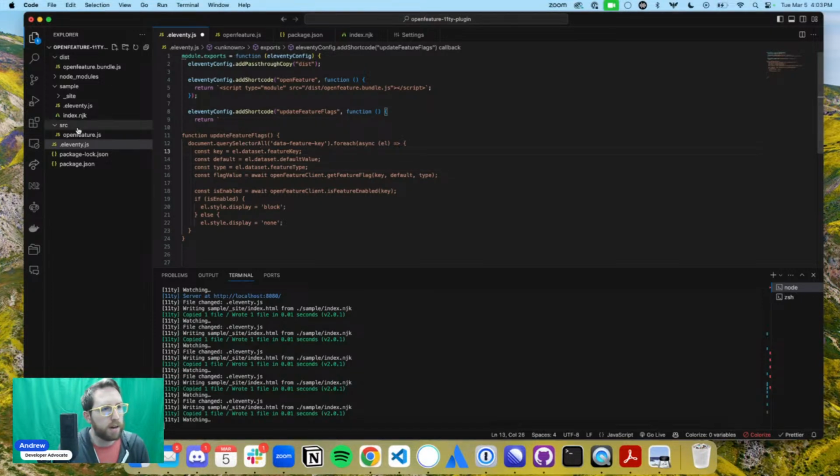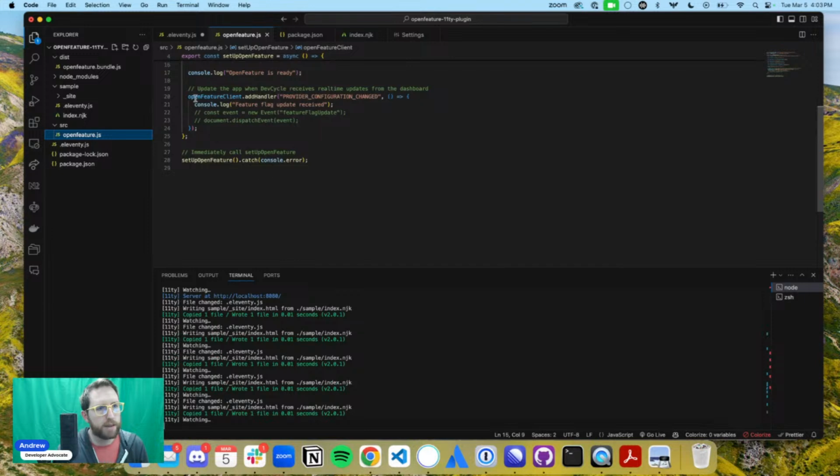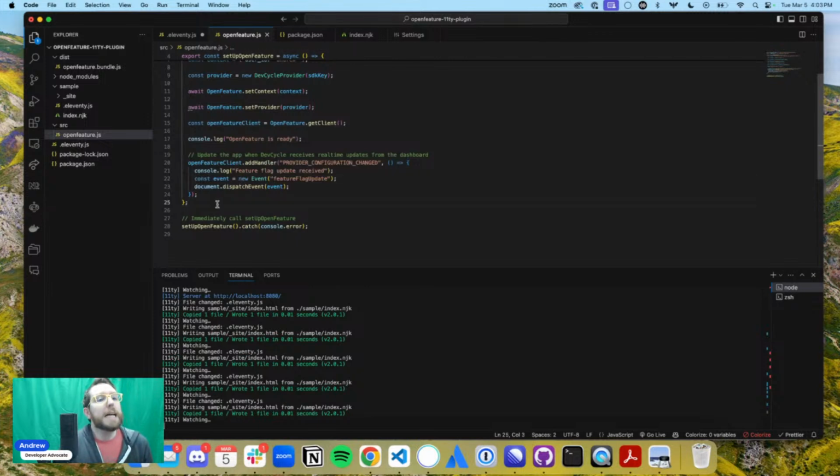Let's go back over here. And actually, we're going to go back into our open feature JS. Awesome. So we've got all this stuff. This is good. I don't need, that's fine. I'll leave that for now. Feature flag updated. We do want to keep that. And we do want to dispatch the event to our document. So that's all good. Perfect.